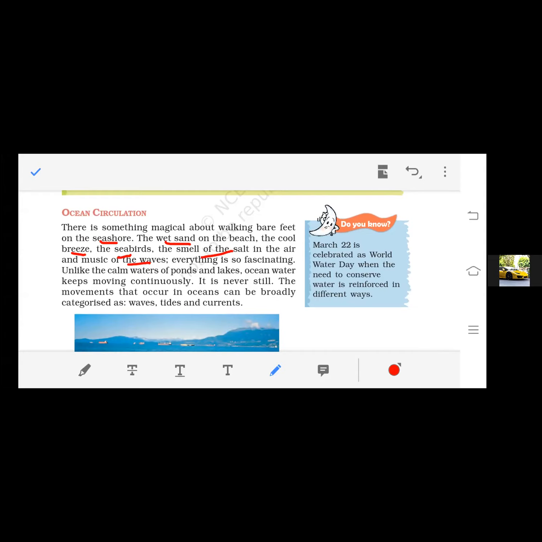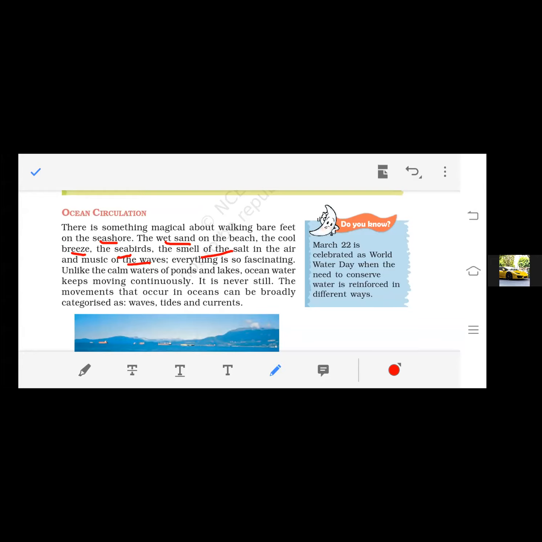So these things make our environment very refreshing. We will feel fascinated when we move on the sea beach. Whenever you get the chance to visit the sea beach, please do it, because it is a very pleasant experience, right?